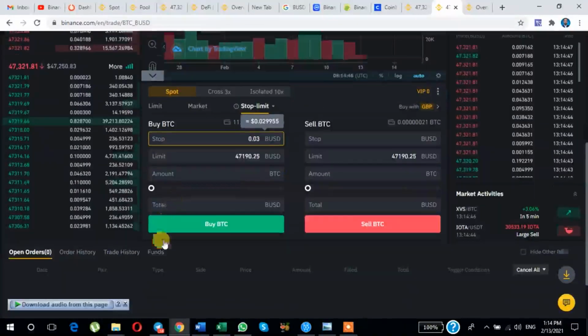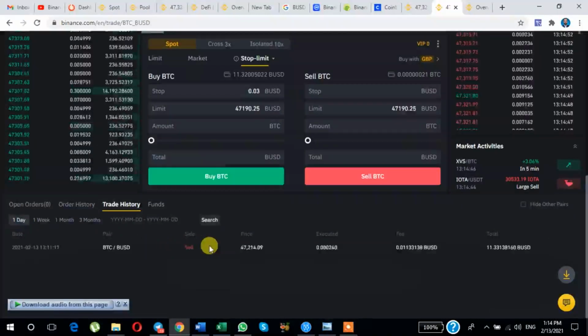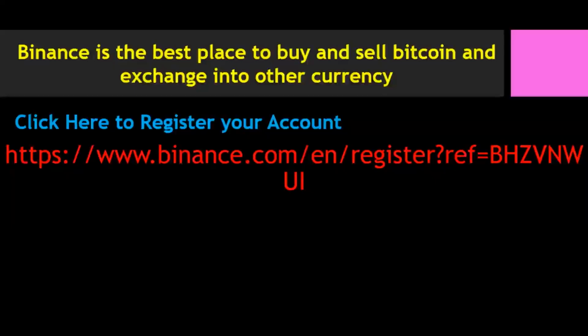Okay, now if I am clicking here trade history, as you will see here, BTC to BUSD, my trade will be completed successfully. 11.3 BUSD will be received. Okay, in this way you can sell Bitcoin to buy BUSD. Okay, Binance is the best place to buy and sell Bitcoin and exchange into other currencies.